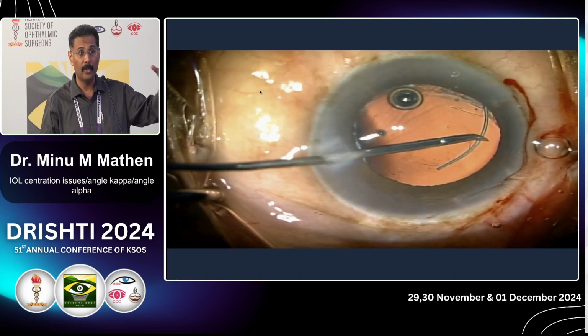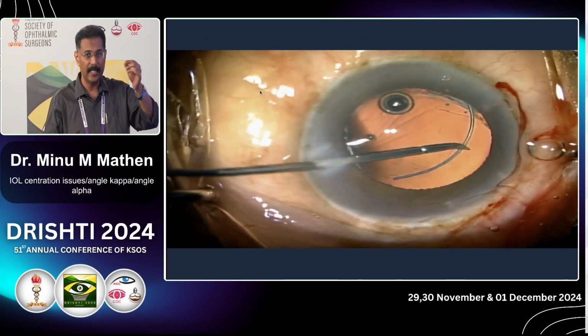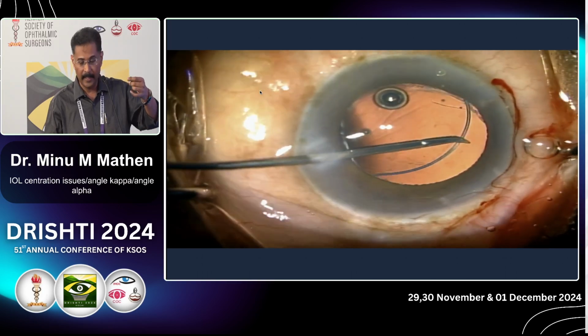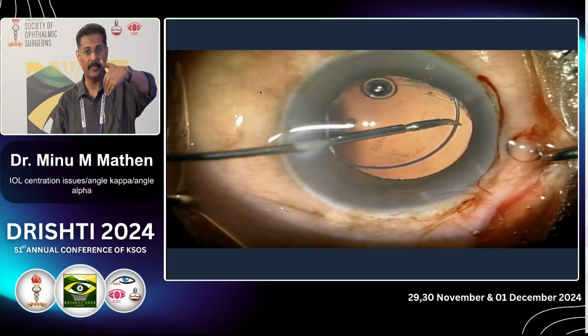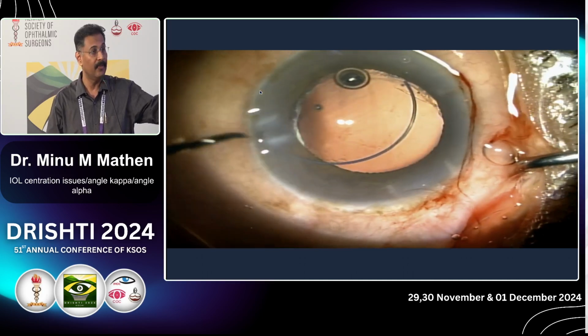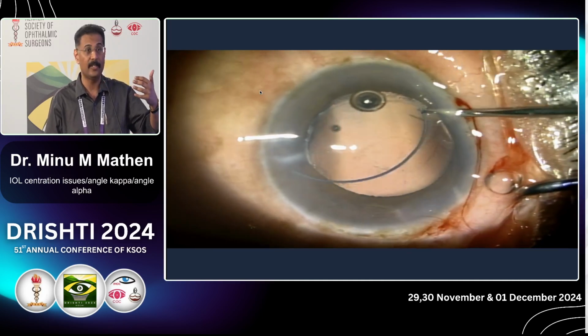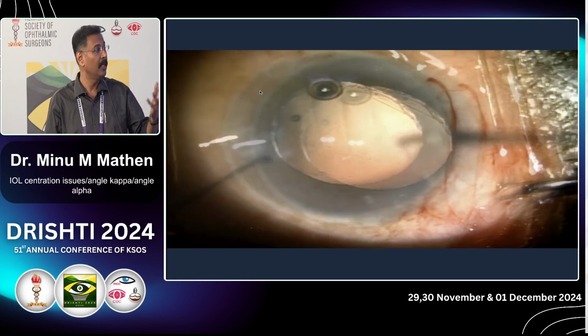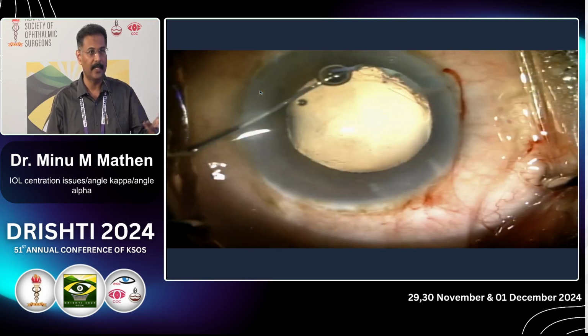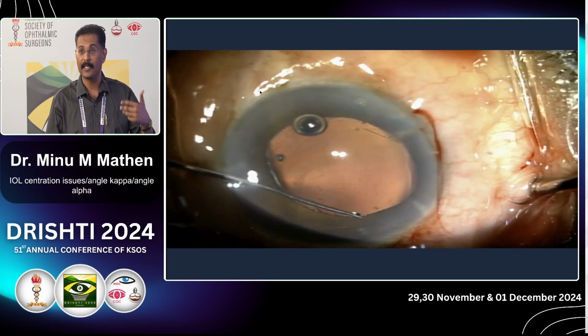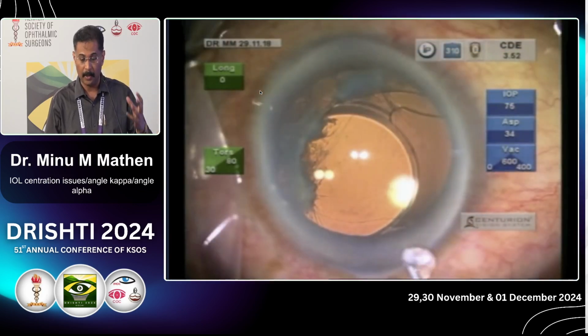These are in the bag, you don't know how much fibrosis is there. So very gently try to pull out along the axis of the curvature of the haptic. If you can pull like that, it can cause the least trauma. But if it is attached to the lens, you can amputate and then later on take it out, in regular cases where you want to take out lenses from the bag.